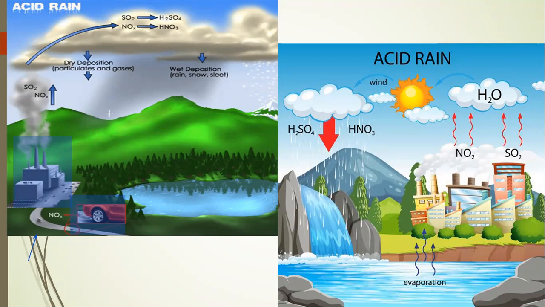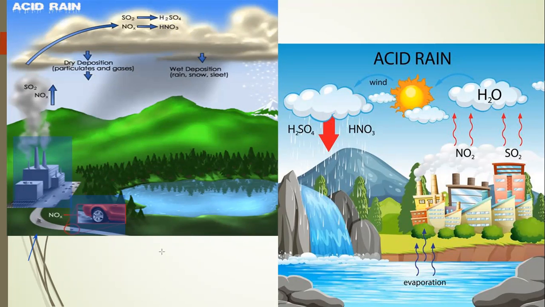These gases are very harmful to our atmosphere. When these gases go up into the sky and mix with the cloud, which contains only water vapor, partly liquid and mostly gas, they mix with H2O and produce H2SO4 and HNO3.